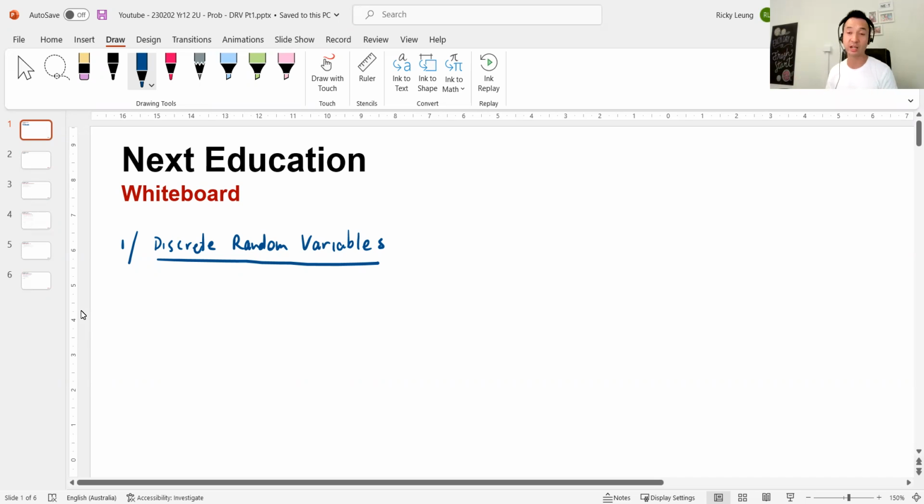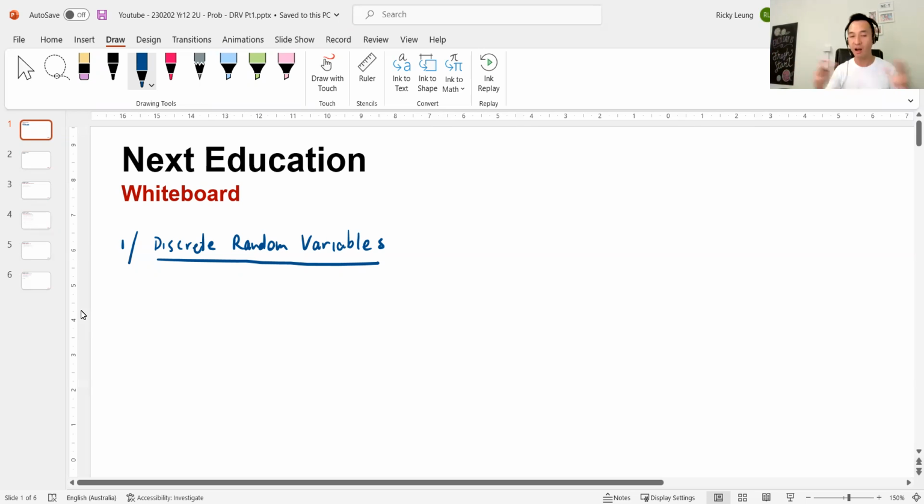Continuous random variables are random variables that have an infinite number of possible values. So for example, the heights of students. Because whether you like it or not, whenever we're measuring heights of students, generally they're rounded. So two people might seem like they have similar heights, say 167 centimeters. They're not, because if you take it to the 100th or 1,000th decimal place, they'll be different.